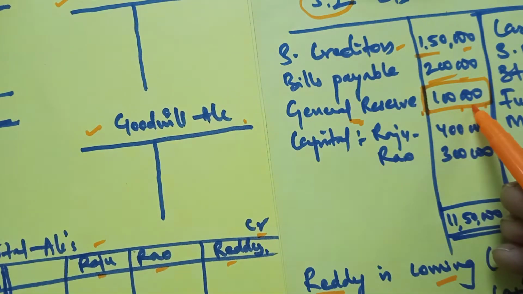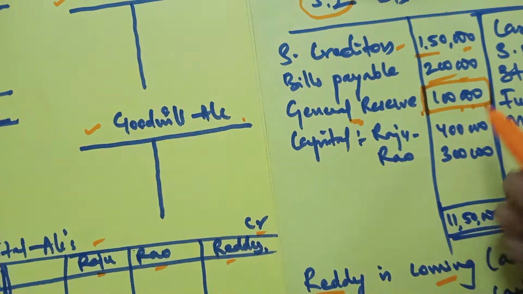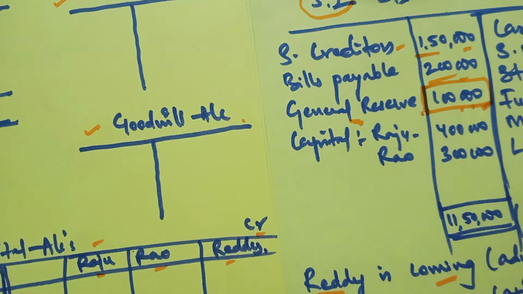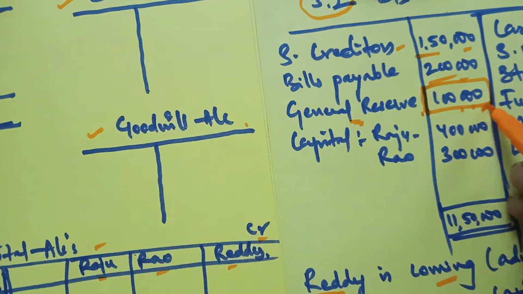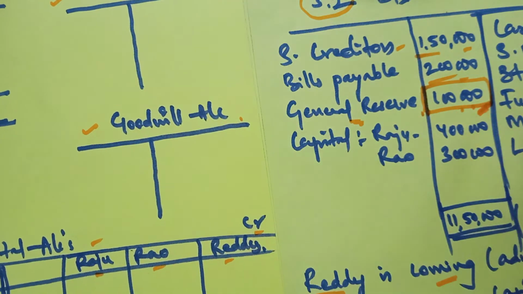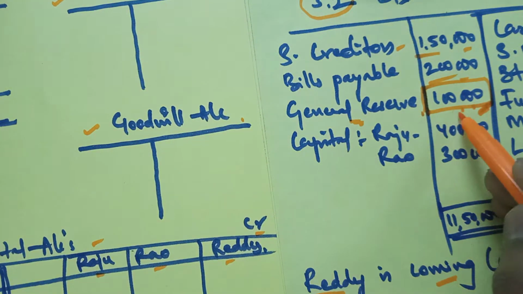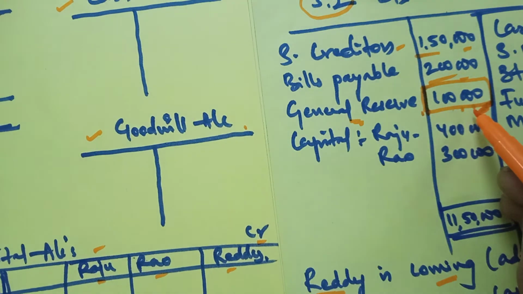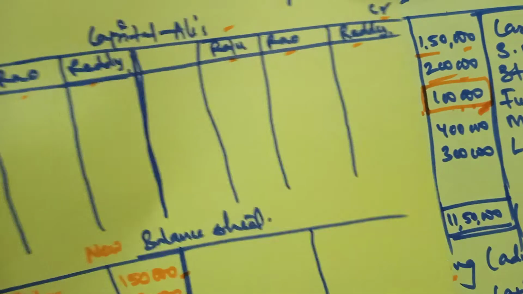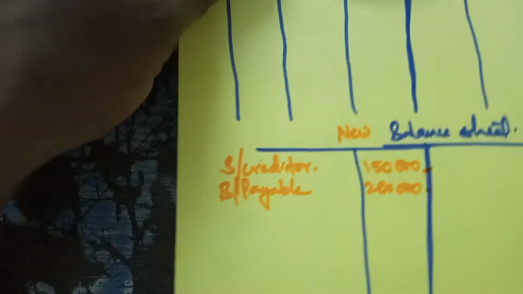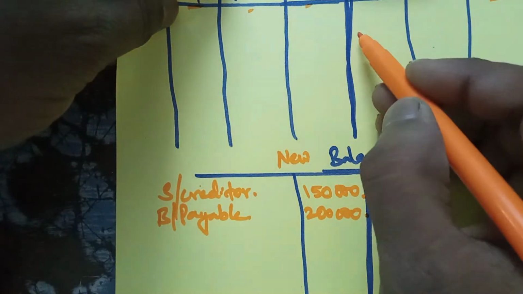If they don't, the new partner may demand his share. Therefore, this 1,00,000, as it belongs to the old partners, instead of showing it as a liability in the new balance sheet, is immediately distributed among the old partners in the old ratio.